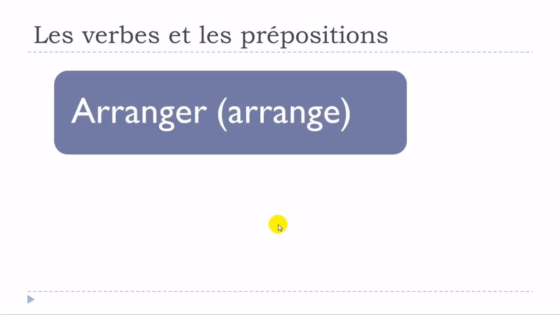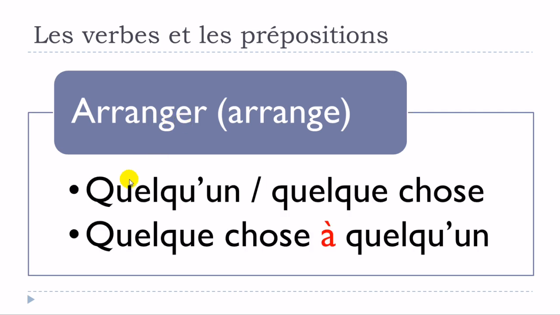Okay? Verbe suivant, verbe arranger. Première structure, arranger quelqu'un, arranger quelque chose. So you can see that we don't have any preposition first, okay? So arranger quelqu'un, arranger quelque chose. Second option, we would have, second structure, arranger quelque chose à quelqu'un. D'accord? Arranger, arranger quelqu'un, arranger quelque chose, arranger quelque chose à quelqu'un.